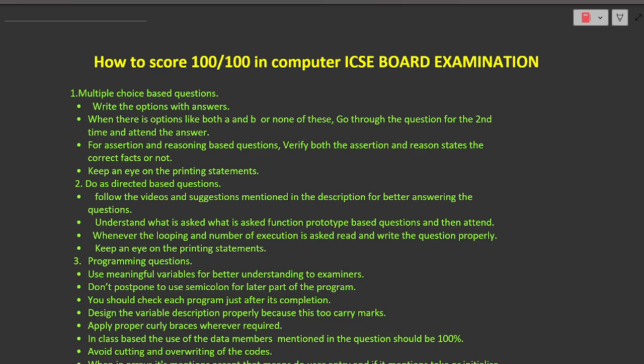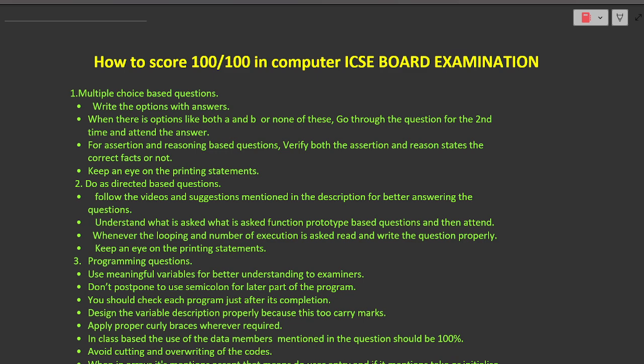And in this video, I'm going to give a touch to your board examination computer answer set. If you are still getting less marks and you are unable to identify your mistake, what are the simple mistakes which I should avoid in the board examination answer set which will help me to score 100 out of 100? In this video I will be giving you some rectifications. By doing this you will be able to score 100 out of 100 in computer, because it's a very scoring subject in your ICSE board examination.